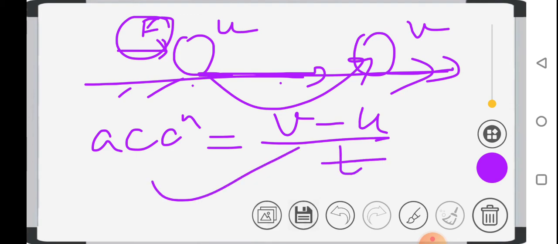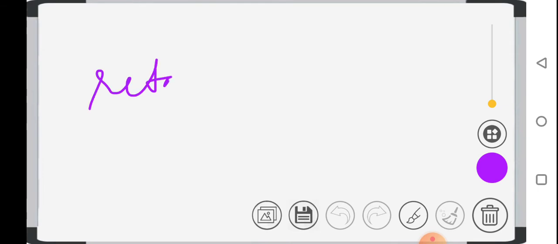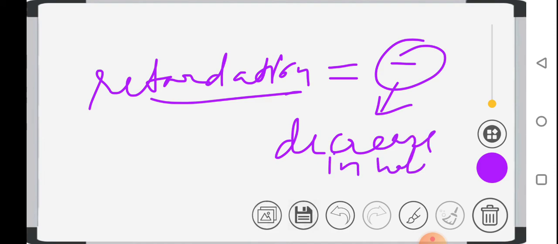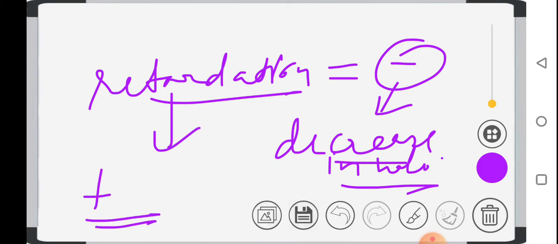Whereas retardation has the same formula, only in the final answer you will get a minus sign, but when you write the final answer of retardation, you will not put the minus sign, because you need to only write the magnitude. Now if your question is, ma'am, in retardation, what does the negative sign show us? The negative sign shows us decrease in velocity. But when you write the final answer of retardation, you write a positive answer. It means you have to only write the magnitude. You don't have to put any sign, plus or minus. I hope this concept of acceleration and retardation is clear.